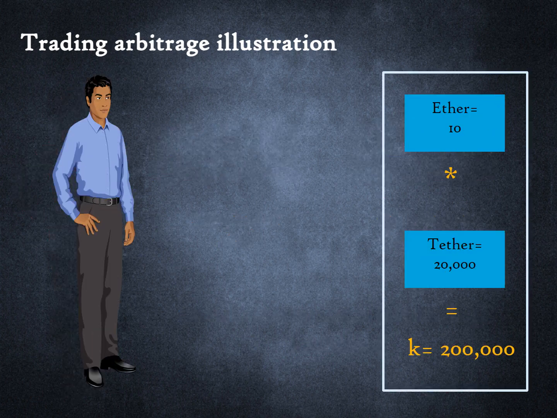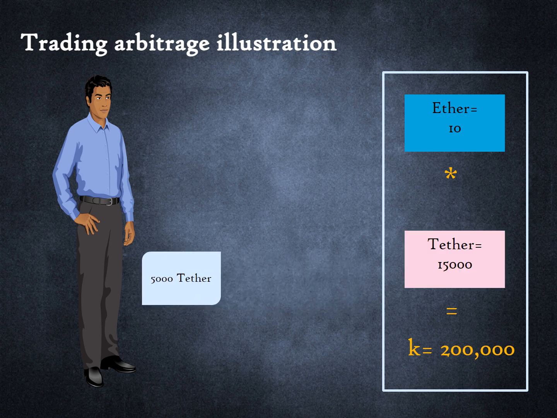The initial value of K is 200,000. Bob buys 5,000 Tether tokens from this pool. To keep K constant, Bob needs to pay about 3.3 Ether into the pool. This implies that he is buying approximately 1,500 Tether from the liquidity pool per unit of Ether. In contrast, in a centralized exchange, he would only get 1,000 Tether in exchange for 1 Ether.